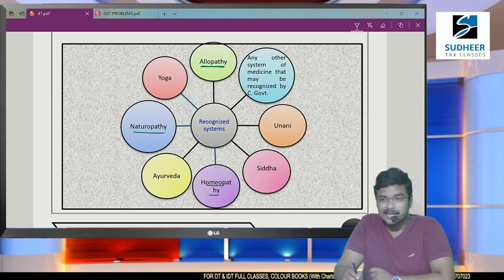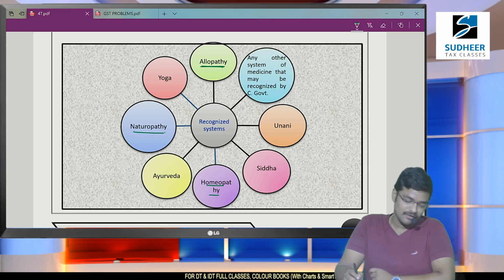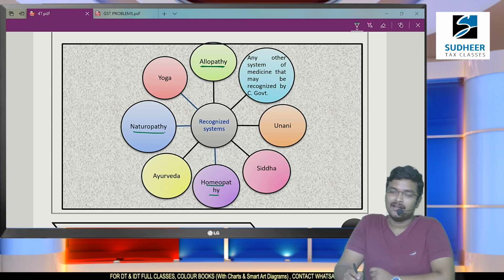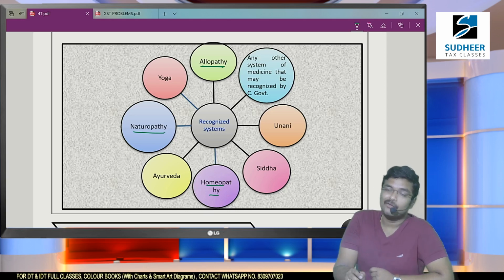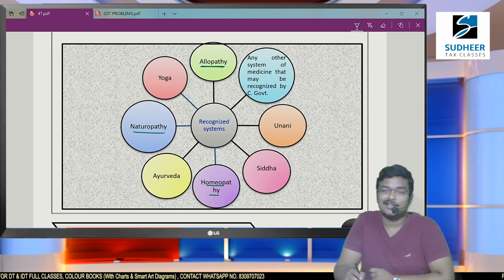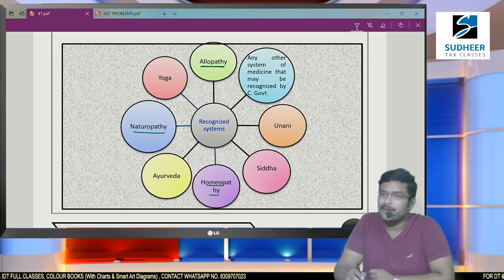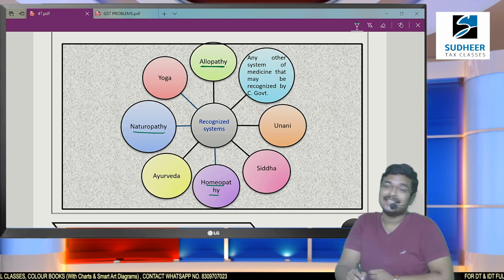Through such consumption, they are going to cure the disease, which is called naturopathy treatment. They cure our disease through vegetables, fruits, consumption, through honey. They give gaps during the food consumption, and whichever food kills such bacteria, based on that, they will suggest the food we need to take, but it's a natural food. Here we are not going to consume any medicines. So this is called naturopathy treatment.